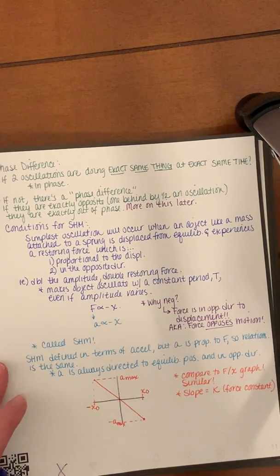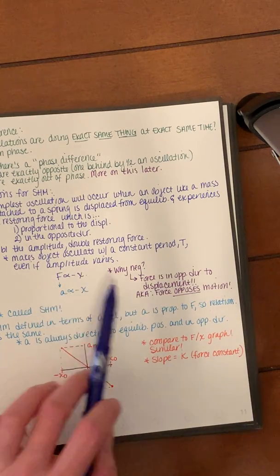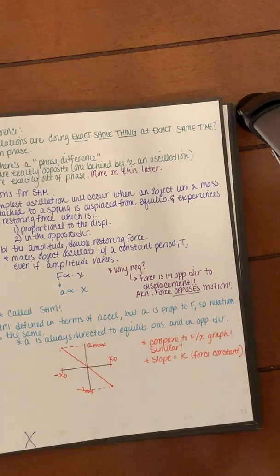So basically, as I said before, that restoring force is acting opposite. That force is proportional to the negative displacement. And as I said before, we define it in terms of acceleration. Even though we're looking at forces, mathematically we most often work with those accelerations. And that acceleration is proportional to force, so that relationship remains the same. That acceleration is always directed to the equilibrium position and in the opposite direction.